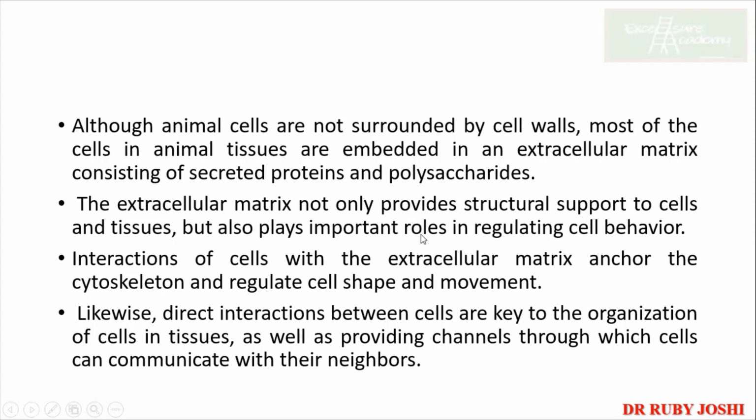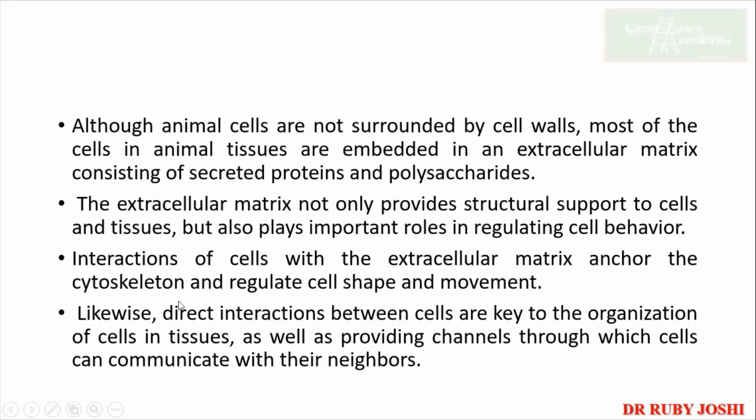So any change which happens in the extracellular matrix is just like a signal to the cell, and based on the signal received by the cell, it is going to behave. So interactions of cells with the extracellular matrix anchor the cytoskeleton and regulate the cell shape and movement. Suppose the extracellular matrix gives a signal to move away from here. So what will happen?